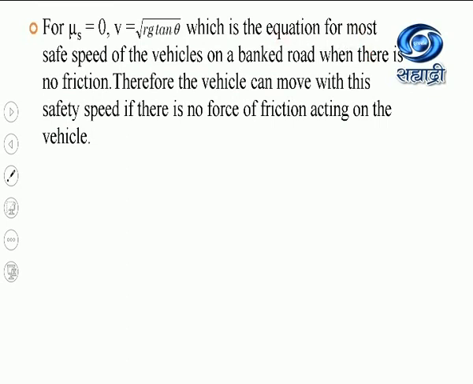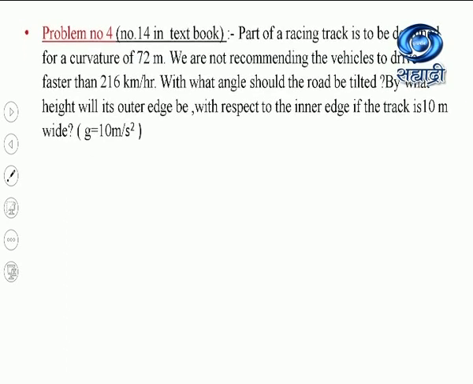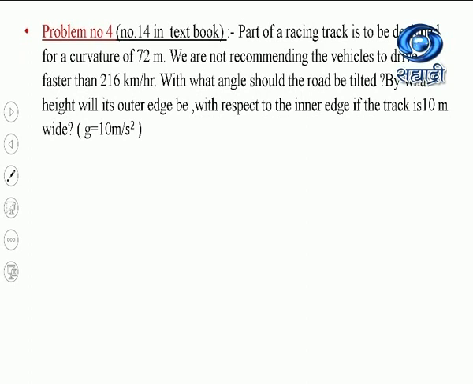So this is the equation for the safest speed of a vehicle on a banked road when there is no friction. The vehicle can move with this speed only if there is no force of friction acting on the vehicle, and this speed may change if there is a force of friction acting on the vehicle. Now after that we will solve the numerical on this article.